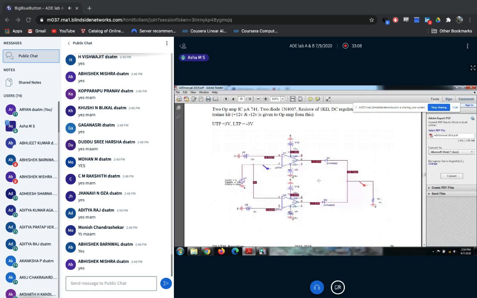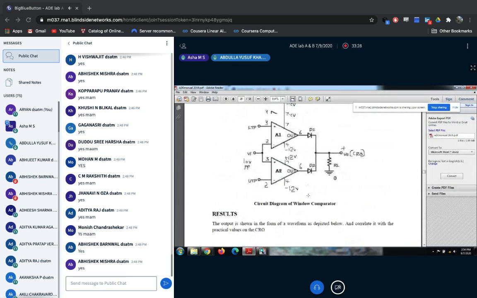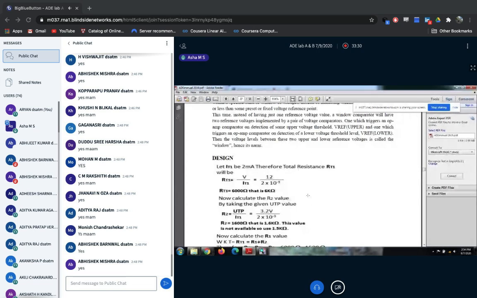So for the third experiment, this is your software circuit. In this circuit, we are using two op-amps, then a signal generator, then diodes, and resistors. Correct? So to recap, we require these components.